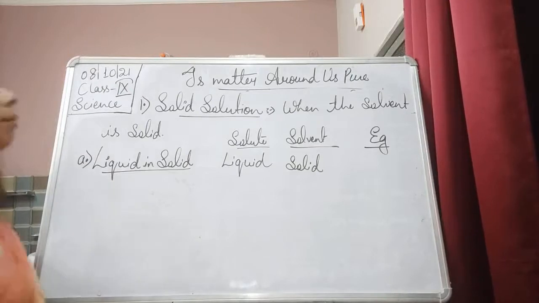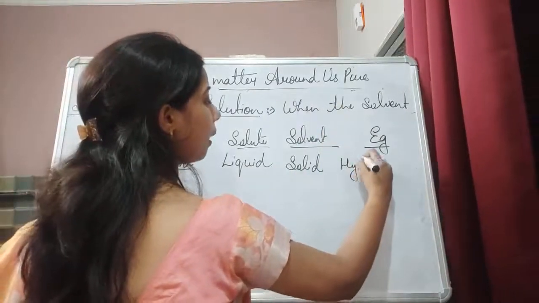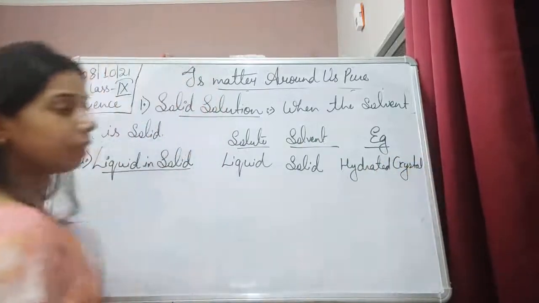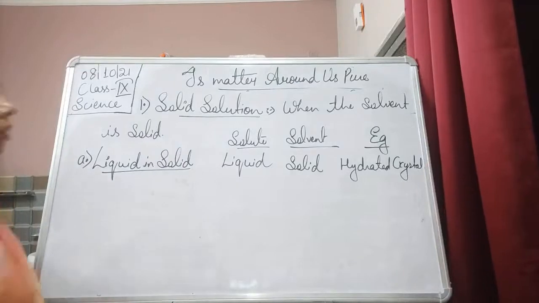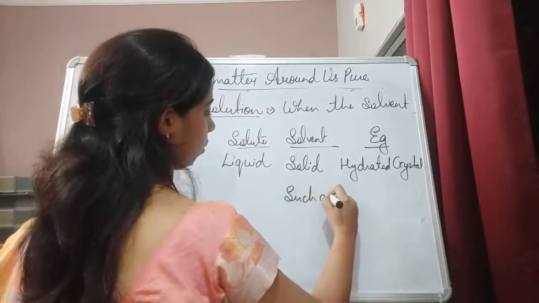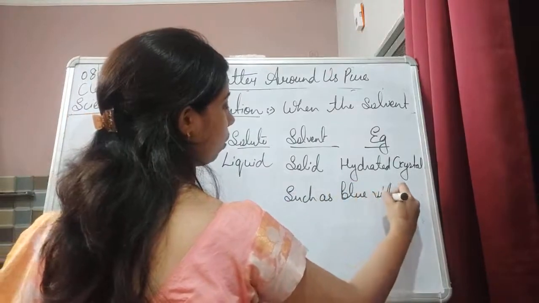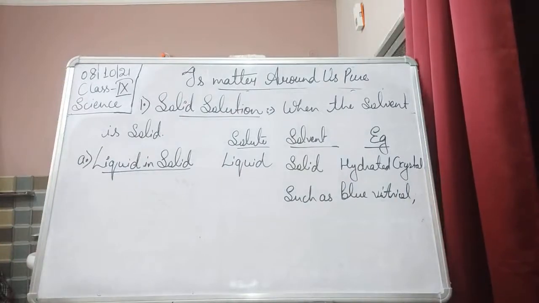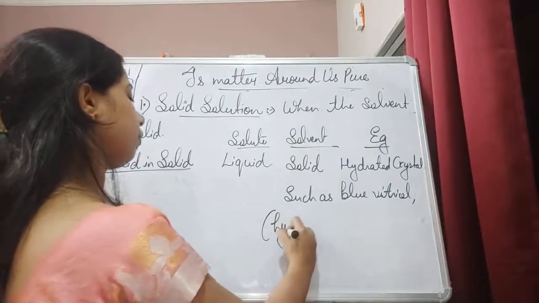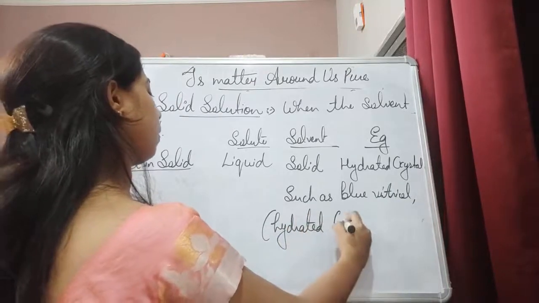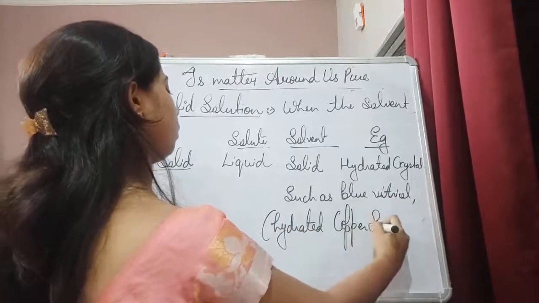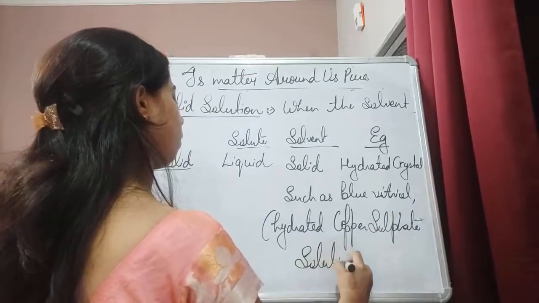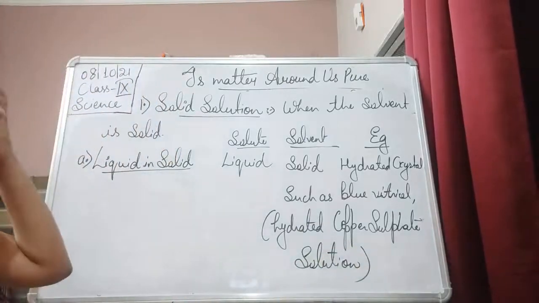So the example will be a hydrated crystal, such as blue vitriol, which is also called hydrated copper sulfate.